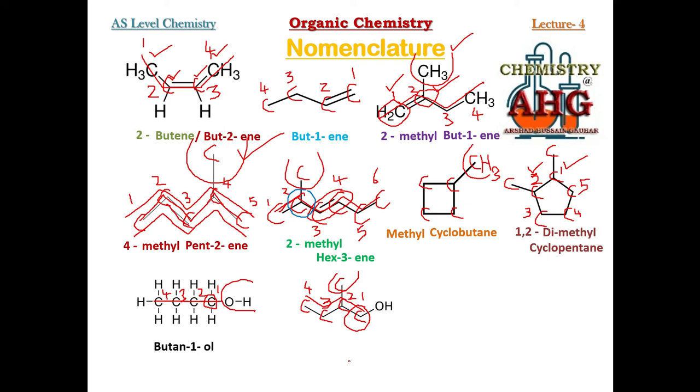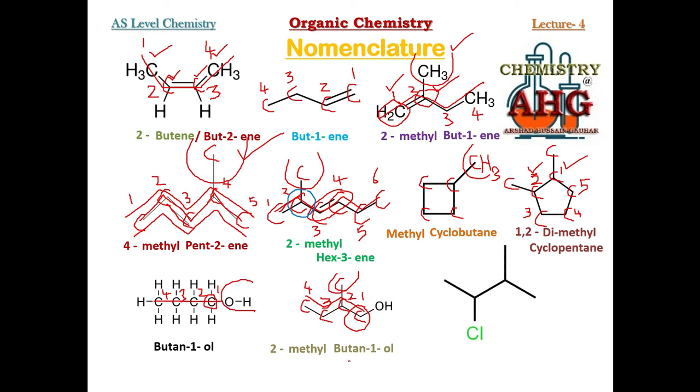Naming a branch is not a problem. Numbering should not be a problem. Only you must identify which functional group is present and what its parent name is. So the parent name will be butan-1-ol. Which branch is present? Methyl. At which position? Number 2. 2-methylbutan-1-ol. Move on. Next structure.